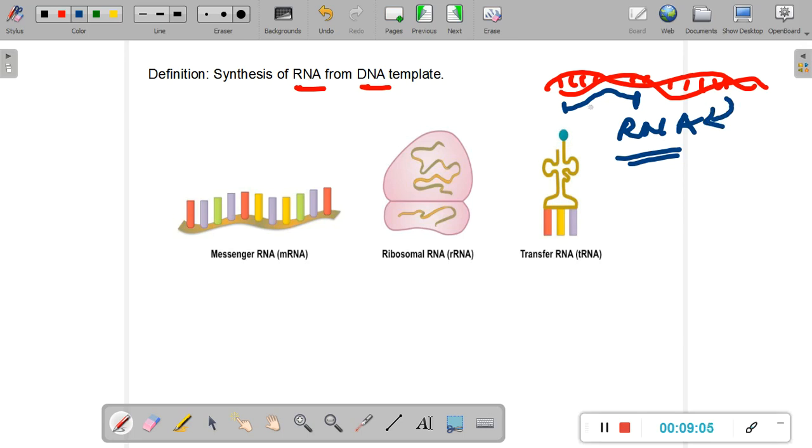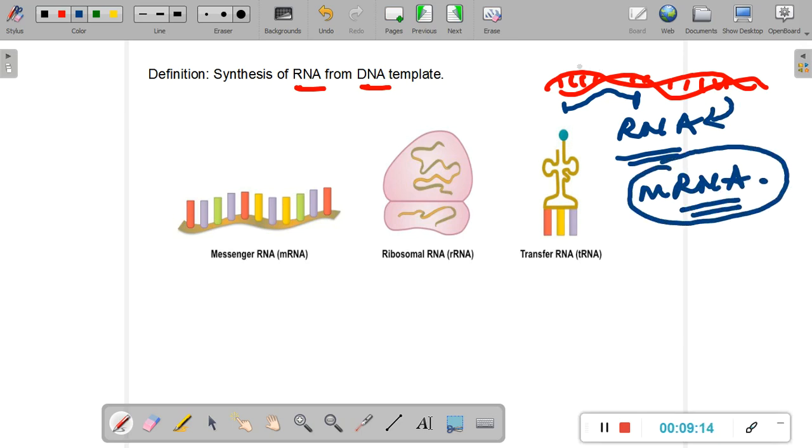So this process of converting the information present in DNA into a more readable RNA molecule is called transcription. Now, why did I not use the term mRNA for transcription? Because mRNA is just one of the RNA molecules that is generated out of DNA. The DNA molecule generates three different types of RNA molecules. The first type is known as the messenger RNA. The other type is known as the ribosomal RNA, and the third type is called the tRNA. Now there are many other types of RNA molecules, but these are the three major types.